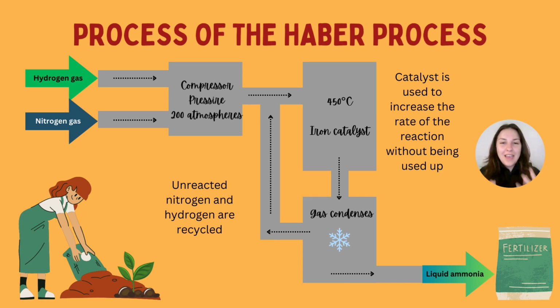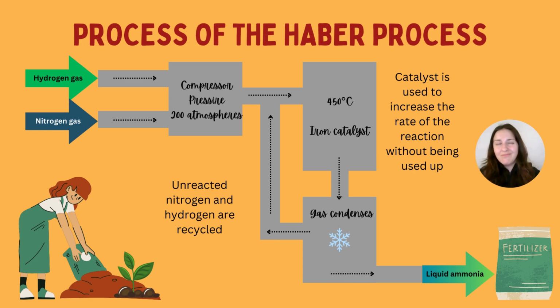So if we look at this process in industry, how does this actually work? So we have the two gases coming into a big industrial vessel, if you will. And the first vessel, it goes into the first container, it's called a compressor. And this essentially has very high pressure, 200 atmospheres of pressure, to compress those gases into a container. Now, the reason for that is to make them react together. Remember, they're gases, they're moving around, those particles are free to move, and we want them to collide together. So if we compress them, that added pressure actually causes them to physically move closer together and more frequent collisions to occur.